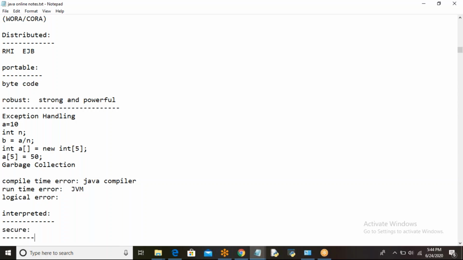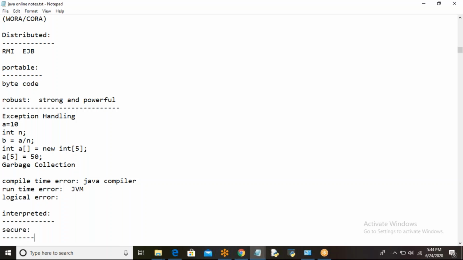Inside the operating system's runtime environment, the programs get executed when you take C or C++ applications. But Java is not like that. It is not using the runtime environment of the operating system. We have our own runtime environment, that is nothing but the Java virtual machine. It uses its own runtime environment, its own virtual machine sandbox, for executing Java programs. That also makes Java secure. Got it clear? Understood?